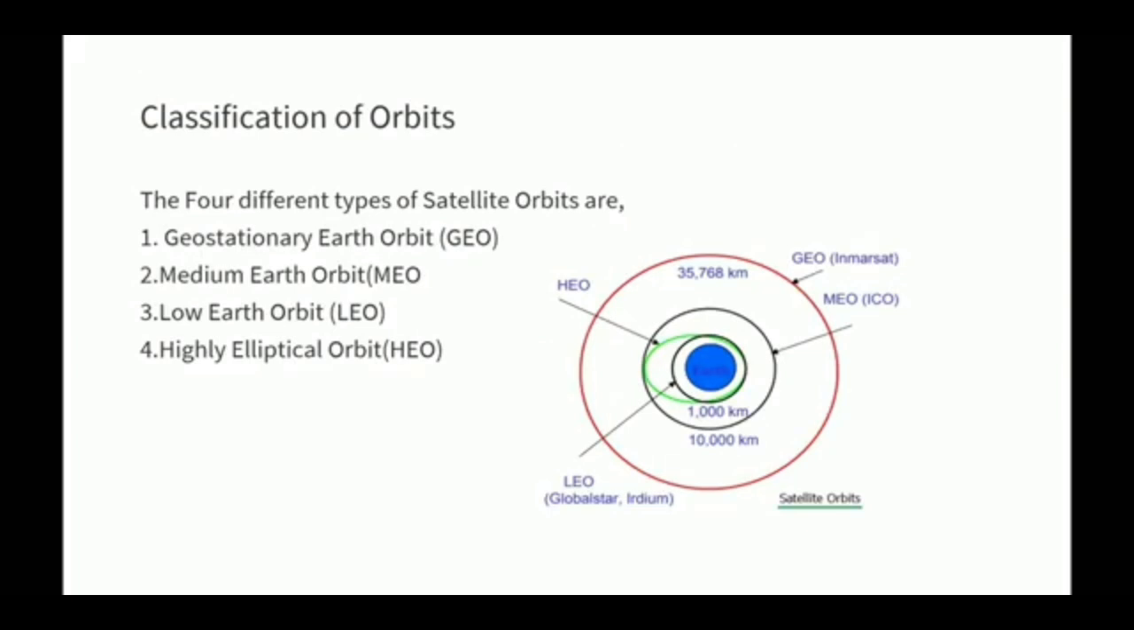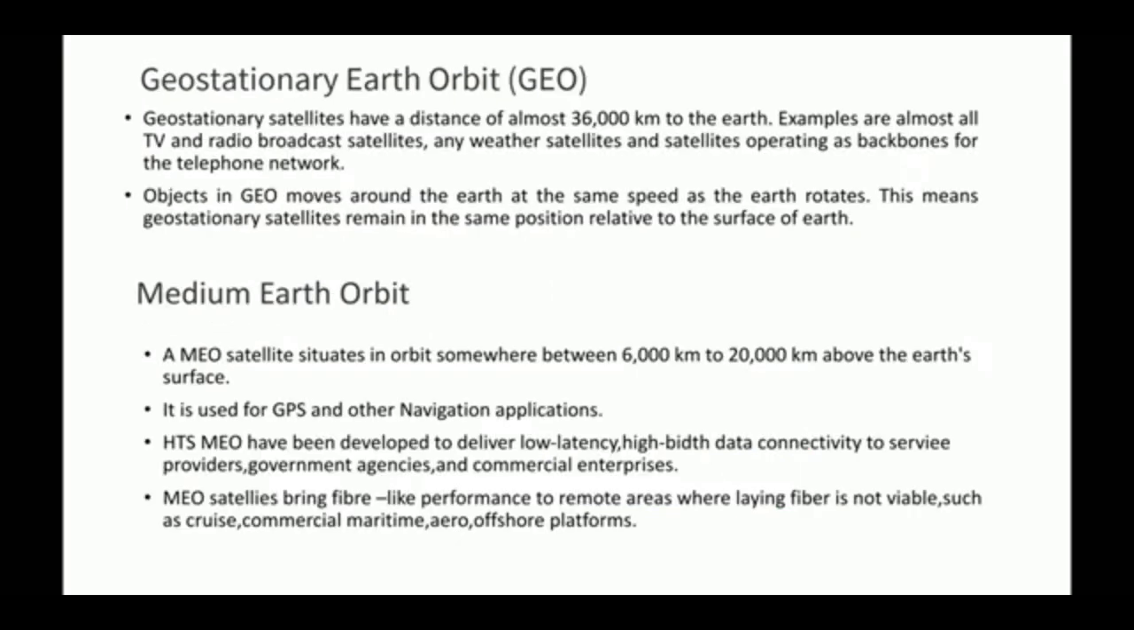Classification of orbits. Four different types of satellite orbits are the geostationary Earth orbit, medium Earth orbit, low Earth orbit, and highly elliptical orbit. Geostationary Earth orbit. Geostationary satellites are at a distance of almost 36,000 km from the Earth. Examples are almost all TV and radio broadcast satellites, weather satellites, and the satellites operating as backbones for the telephone network.